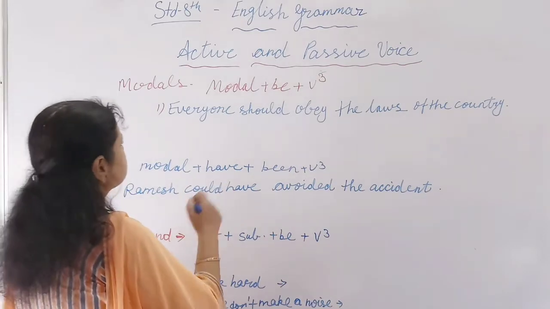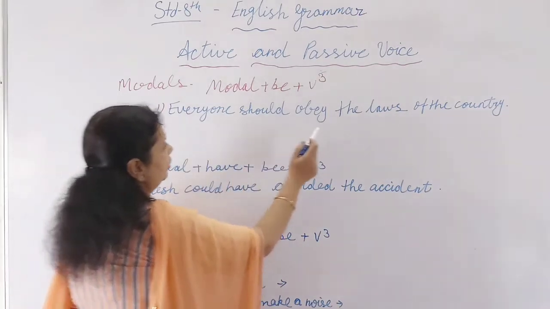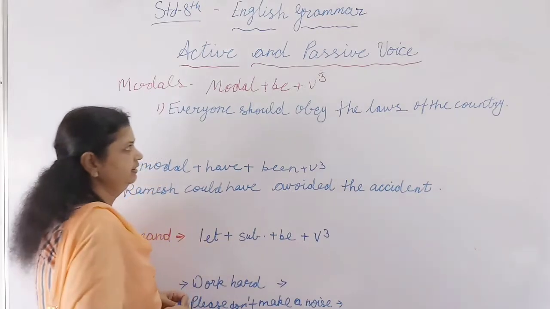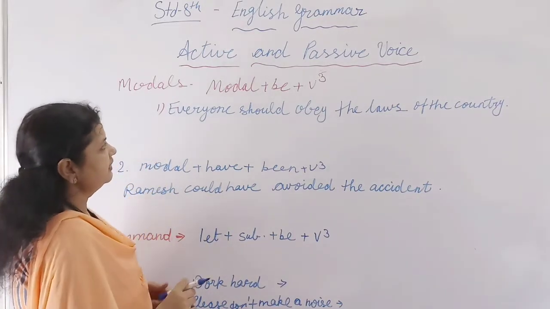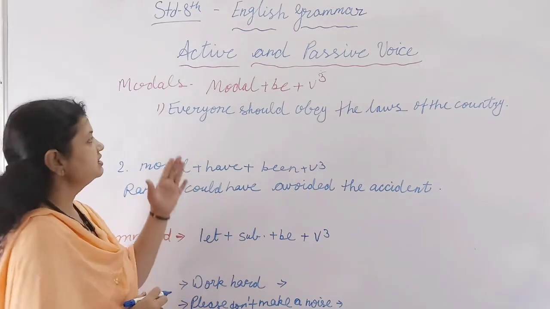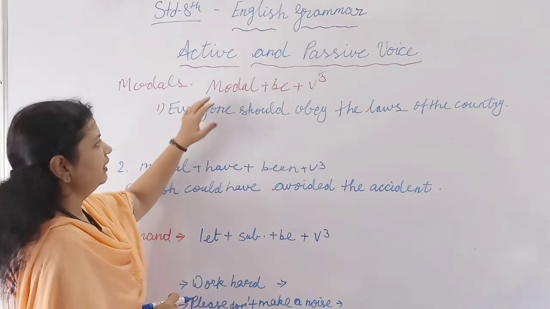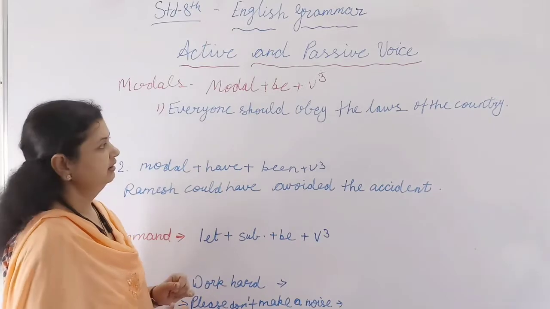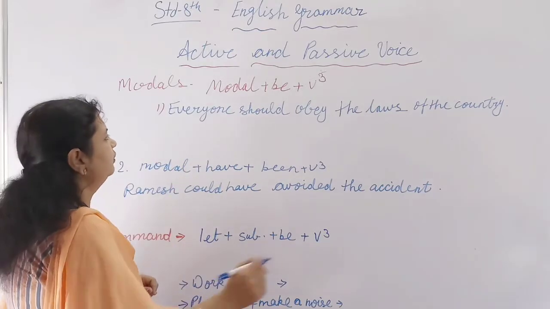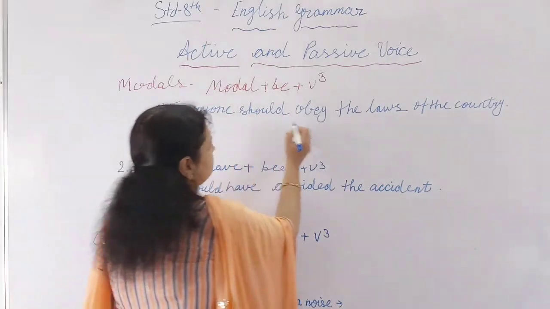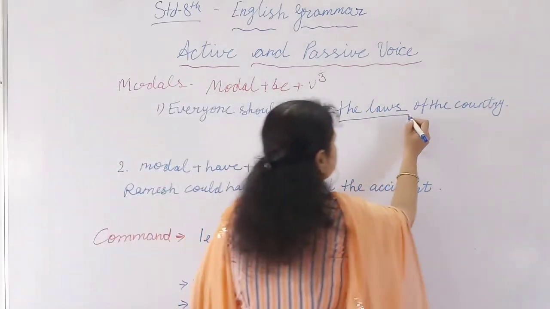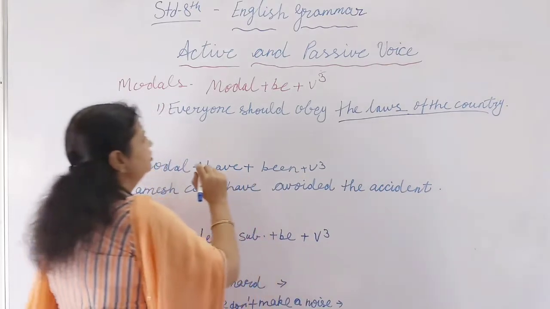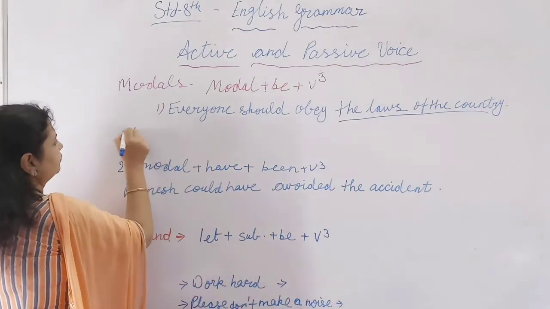Here one sentence is written: everyone should obey the laws of the country. Here the modal verb should is used. So that's why now we have to use this structure: modal plus be plus V3, meaning verb third form. Now here this is the subject, this is the verb, and this is the object of the sentence, the laws of the country. So we will start with it.